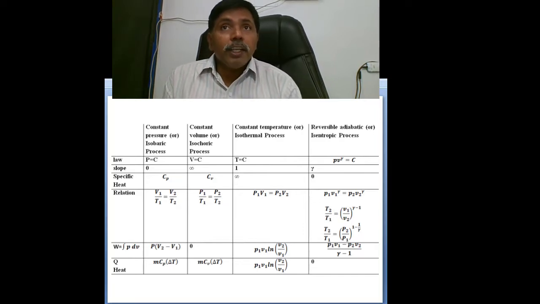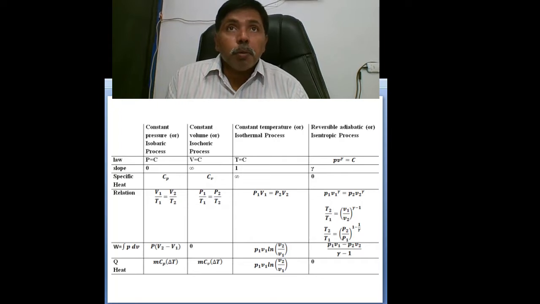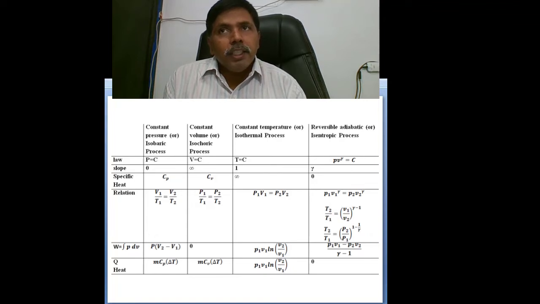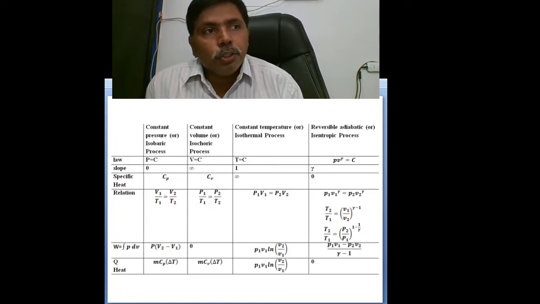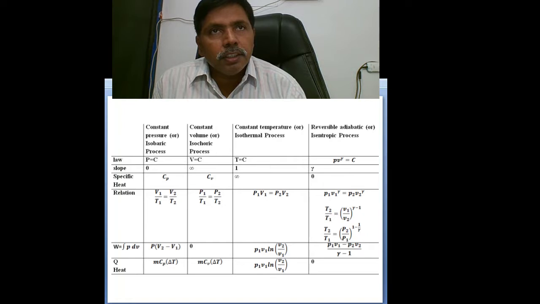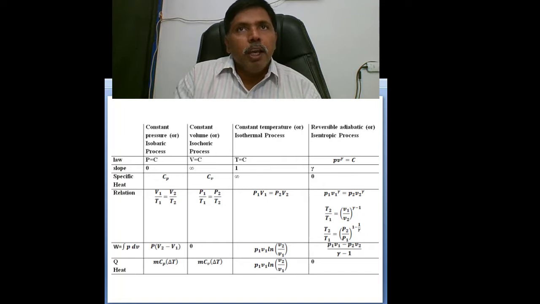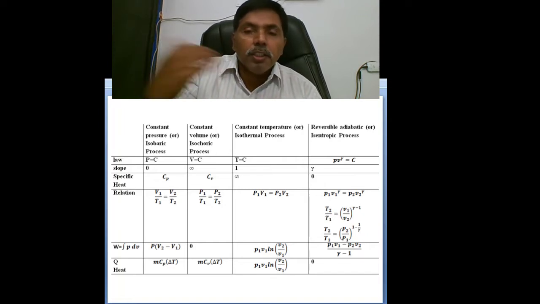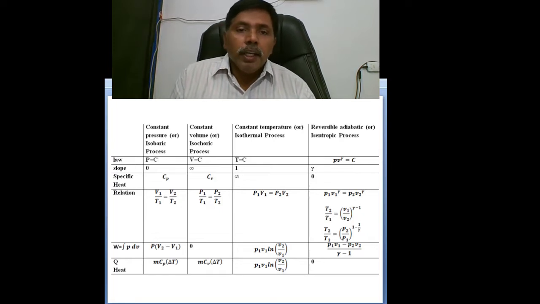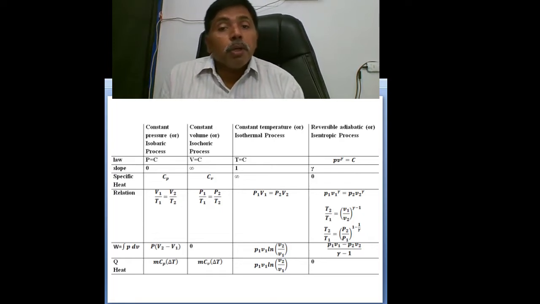Why is it infinite? Generally sensible heat is m C_p ΔT or m C_v ΔT, but here ΔT is 0. There is no temperature difference, but heat transfer is taking place. At constant temperature heat transfer is taking place. That's why phase change is occurring: solid to liquid, liquid to vapor, or solid to vapor. That's why the specific heat in the isothermal process is infinite.